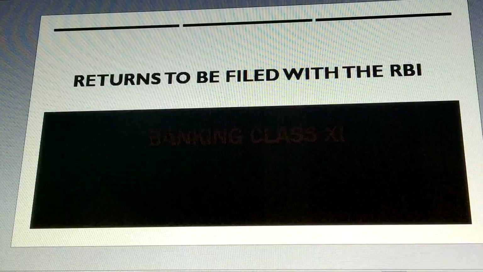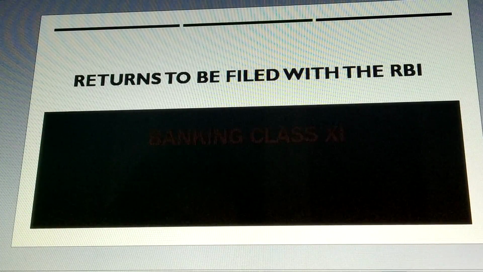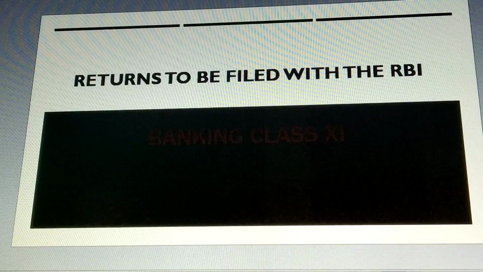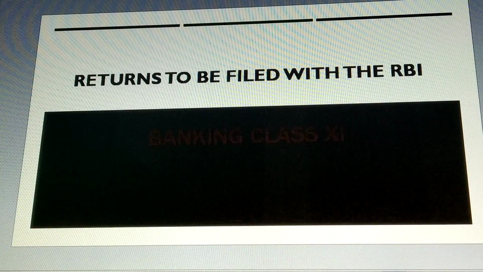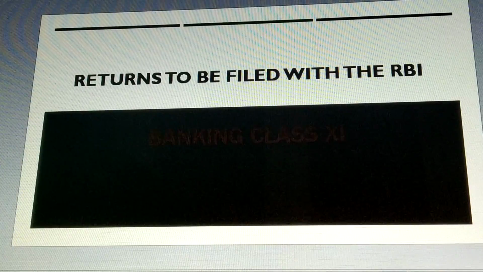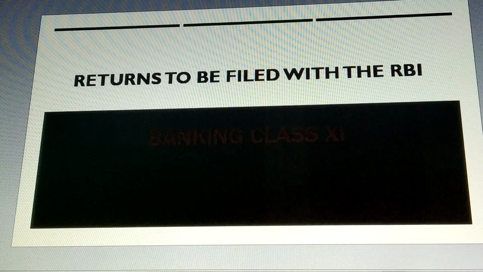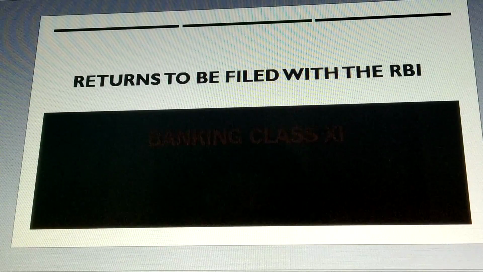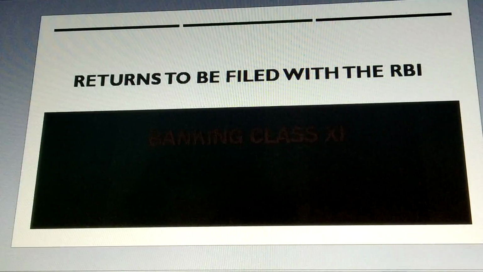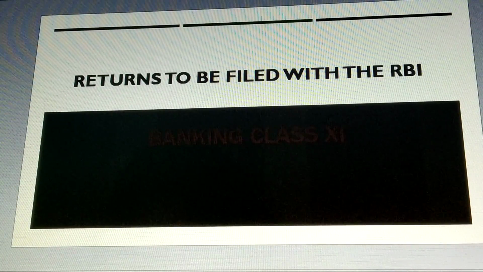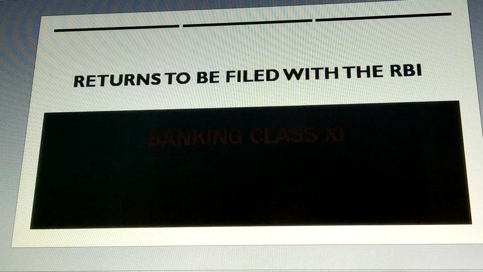Those items are reports on assets, liabilities and balance sheet, capital adequacy, asset quality, large credits, maturity, reports on supervision, reports on frauds, profitability and many more. Therefore, all banks need to submit returns and statements to the Department of the Reserve Bank of India.